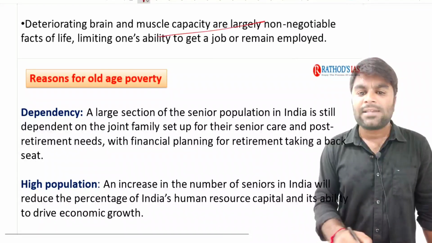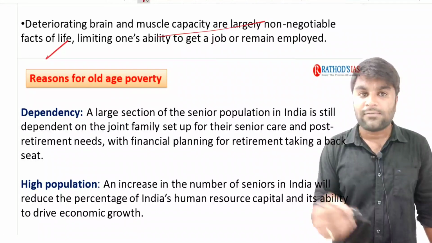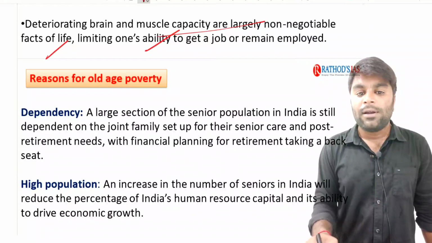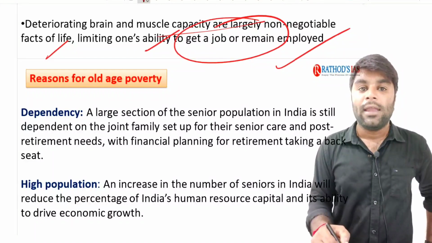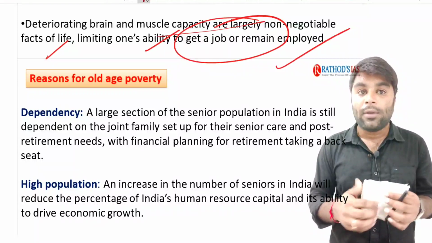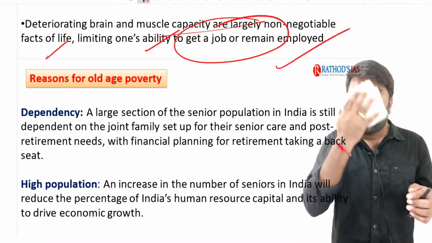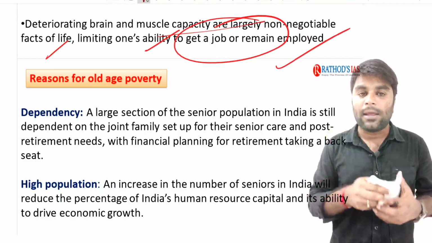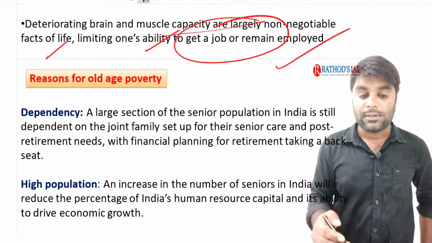Deteriorating brain and muscle capacity are largely non-negotiable facts of life, and we know that, limiting one's ability to get a job and remain employed. It's not possible for each and everyone to remain employed all the time. So that's the reason why we have a retirement age. Right? I hope you understood this.